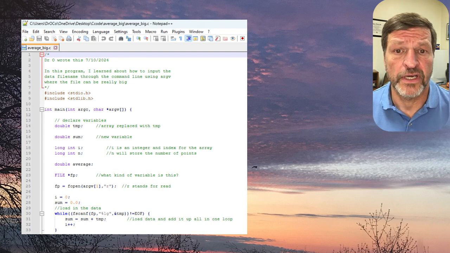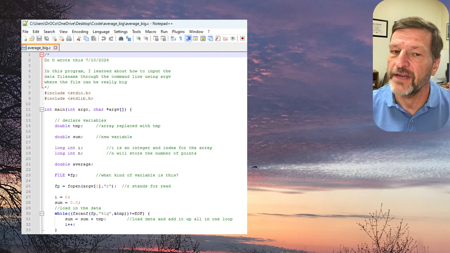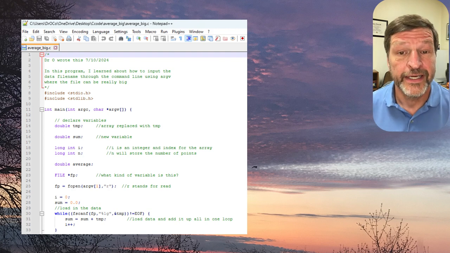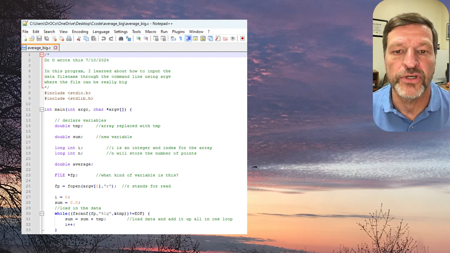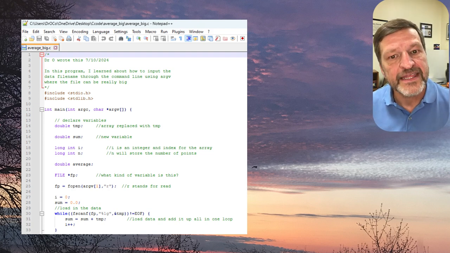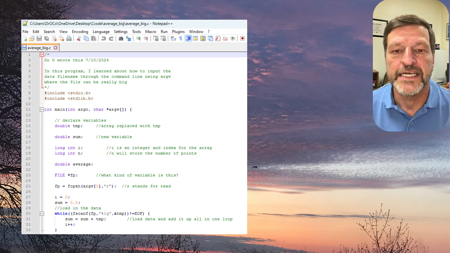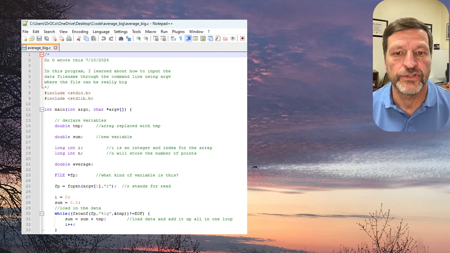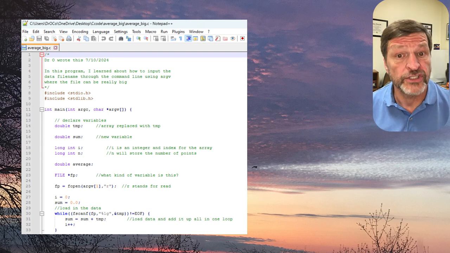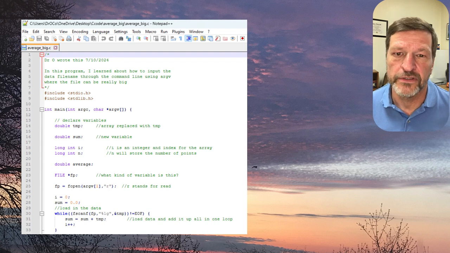A little side item on computational science. You can do long ints. You can do unsigned because they only have positive numbers, so you can go from 0 to 4 billion instead of minus 2 billion to plus 2 billion. There are all sorts of ways to make bigger numbers and to do much bigger calculations. Computational science is a field of study, and to become good at big time data analysis, there are a lot of computational science issues, not computer science. Math people and engineers do this kind of stuff all the time. But we're not going to go nuts here.